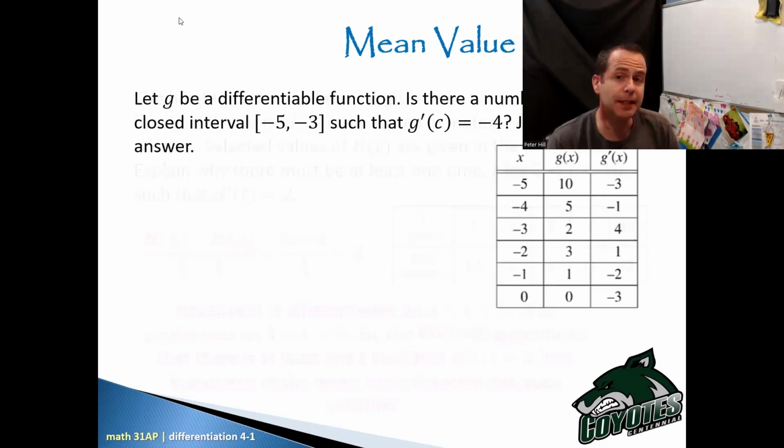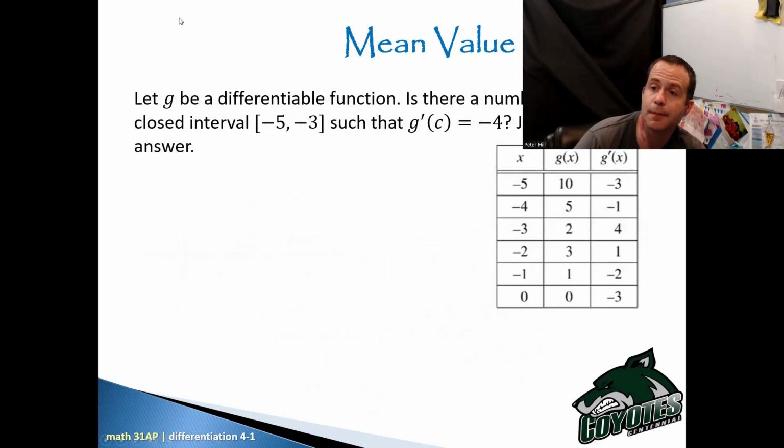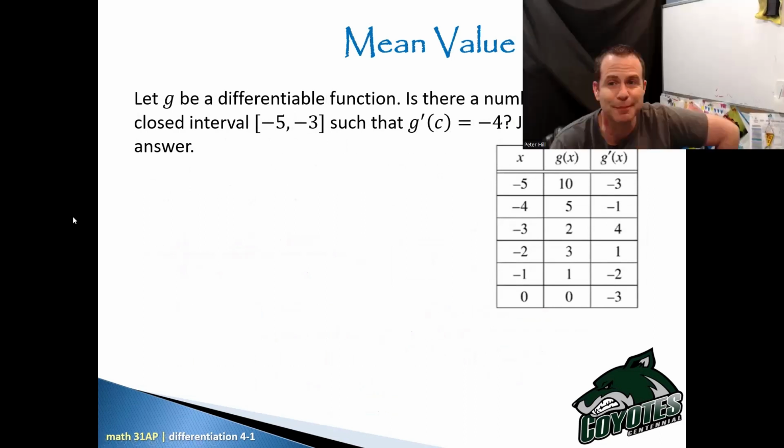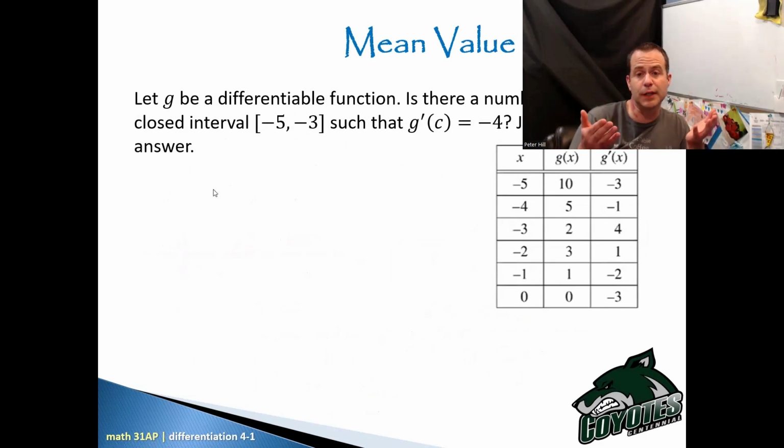Let G be a differentiable function. Is there a number C in the closed interval between -5 and -3 such that the derivative of G at C is -4? Justify your answer. Very similar sort of question. Again, I'm looking for the derivative to be -4. So I'm looking for an interval between -5 and -3 where the average will be -4.